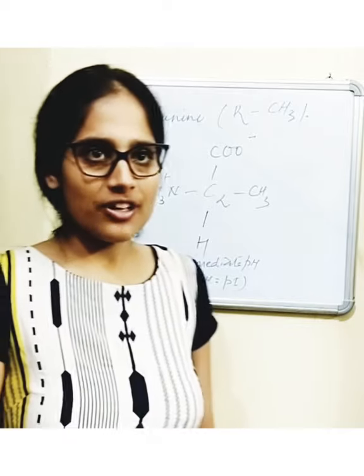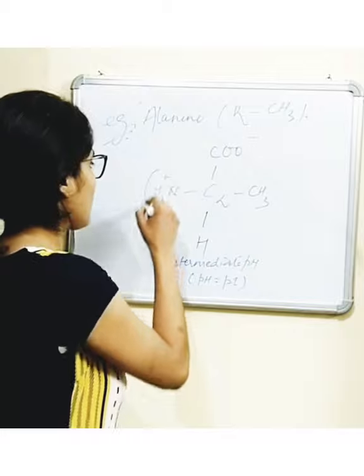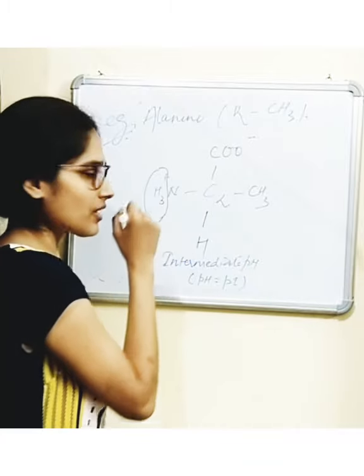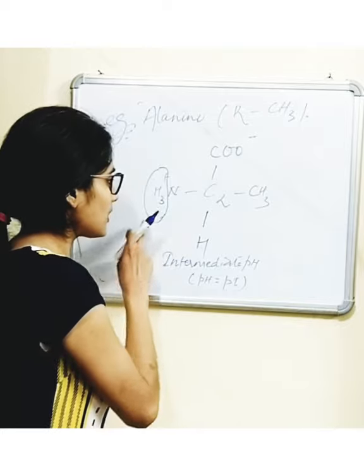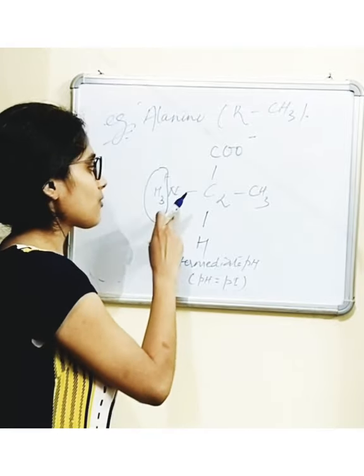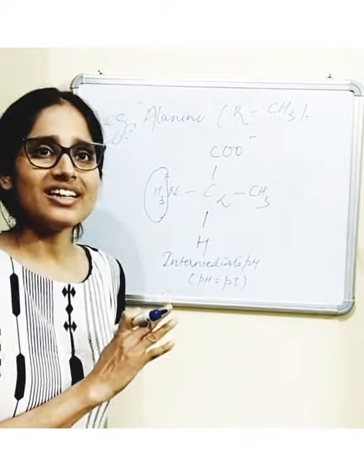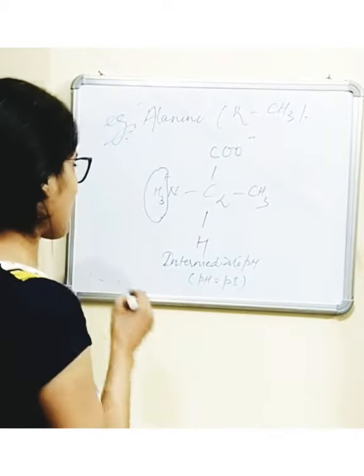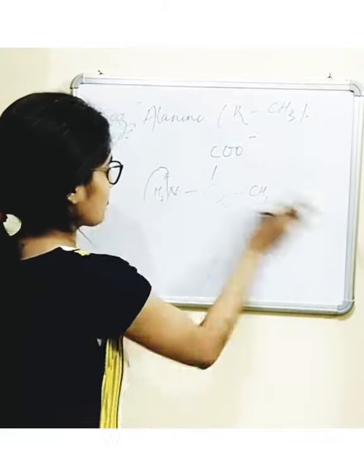Whereas on further addition of the base, the amino group will become deprotonated, and the overall charge on the molecule will be negative. So what happens? I'll draw the structure again.